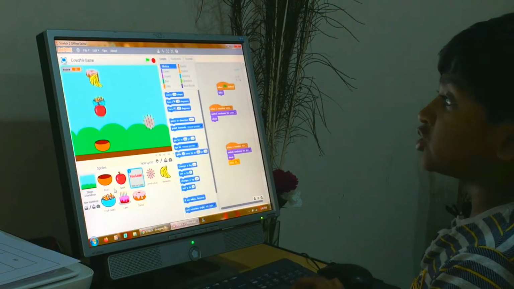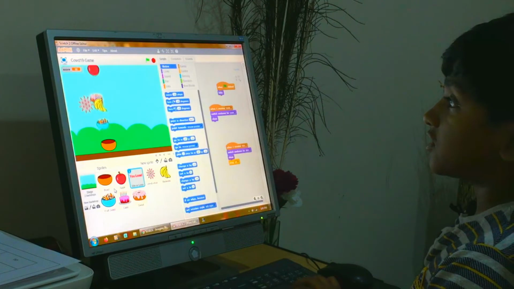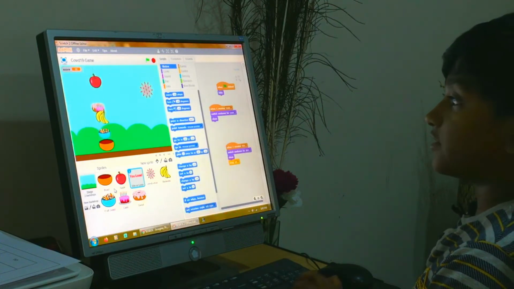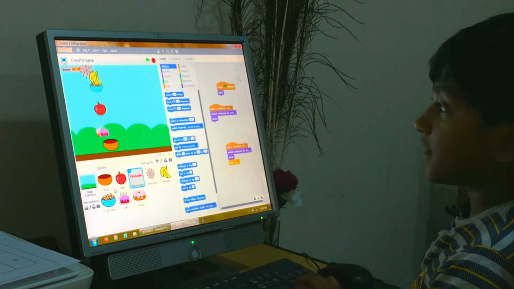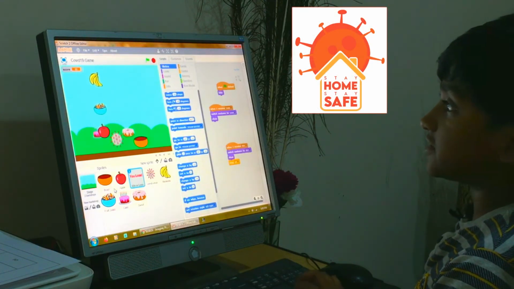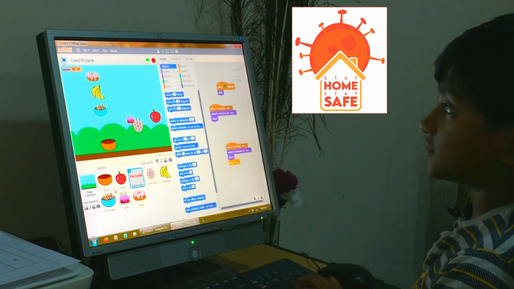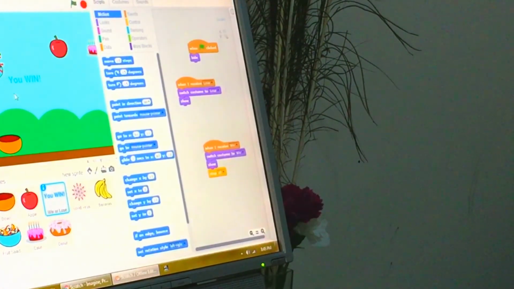Okay, now we are almost close. You have to use the arrow keys to move this bowl. Okay, we are almost there to 100. Let's get to 100 and you'll see what will happen. Okay, we are at 90, just 10 more. Okay, and see, you got 100 points and it showed you win.